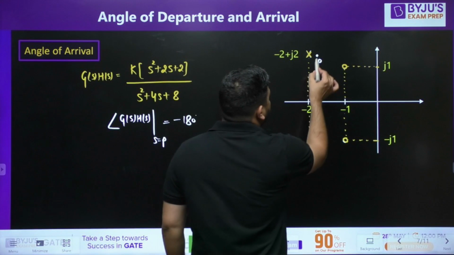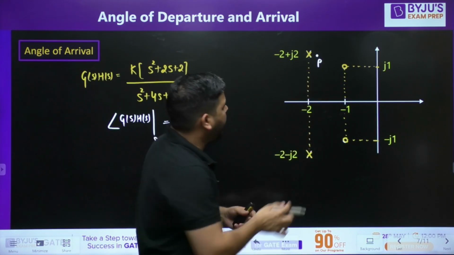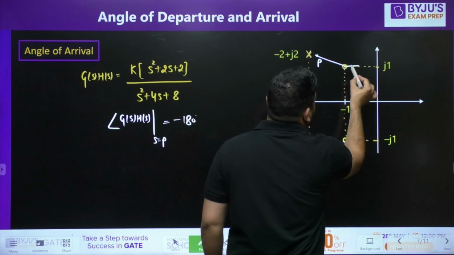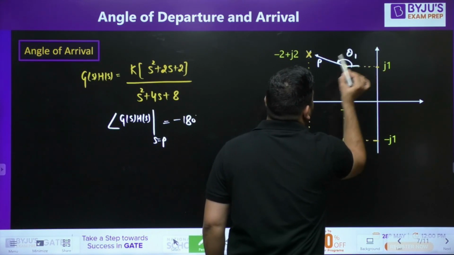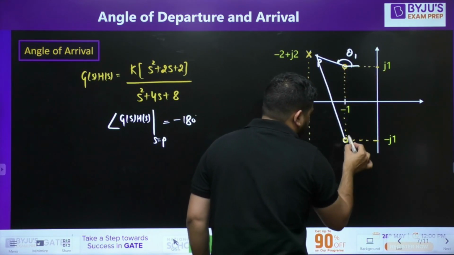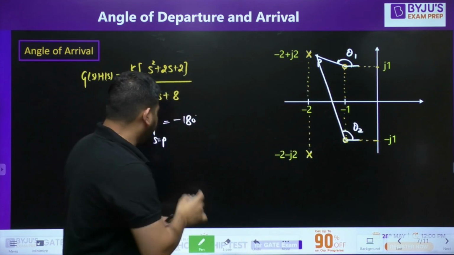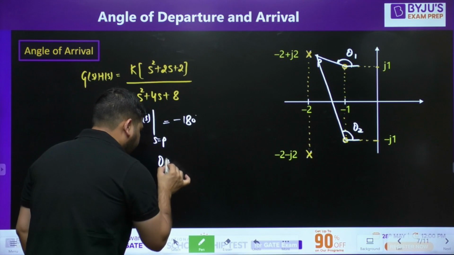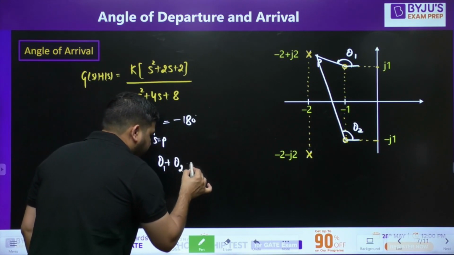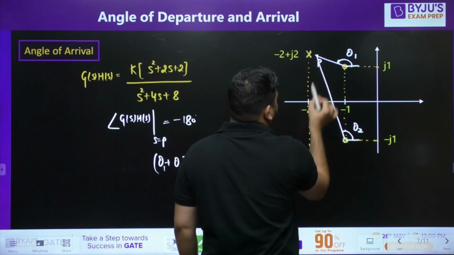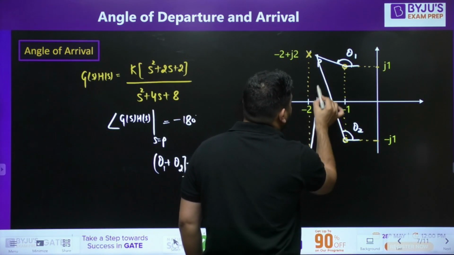Now what you can do is, at this point calculate the angle due to zeros. This is the angle due to this zero, let's call it theta 1, and angle due to this zero, let's call it theta 2. Angle due to zeros, that is theta 1 plus theta 2, minus angle due to poles.